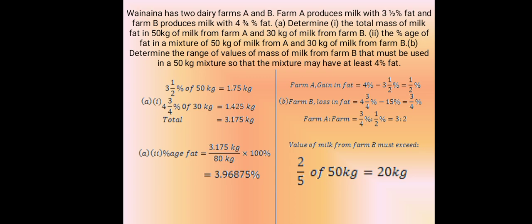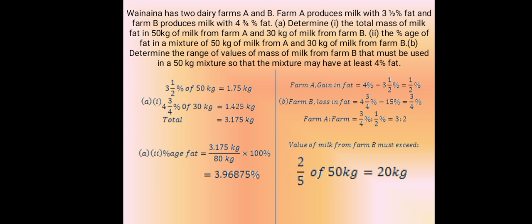1. The total mass of milk fat in 50 kg of milk from Farm A and 30 kg of milk from Farm B. 2. The percentage of fat in a mixture of 50 kg of milk from Farm A and 30 kg of milk from Farm B.